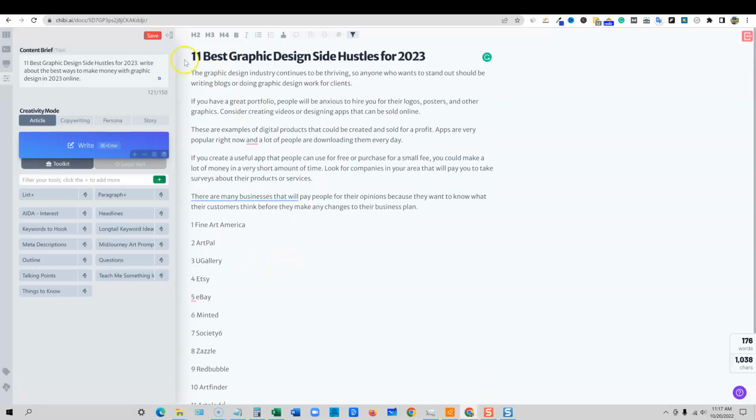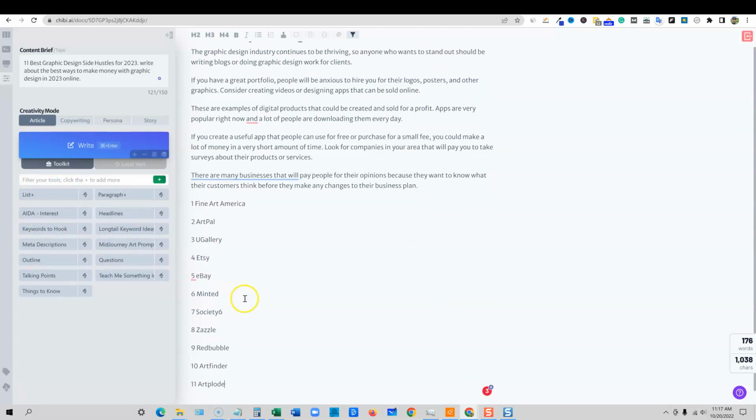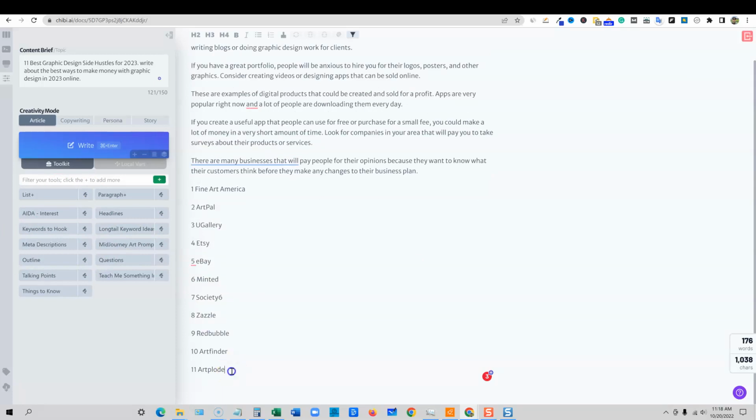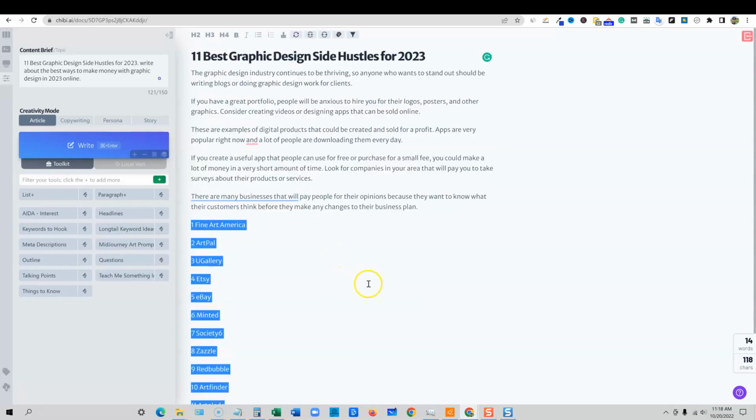Now, if we had just a one question type topic or question post, I think these tools really will work, and I will make more videos on Chibi doing that for you. But just for the purposes of this, we have all our top 11 right here. I'm going to highlight all these, and let's take a moment to look at Chibi's AI.